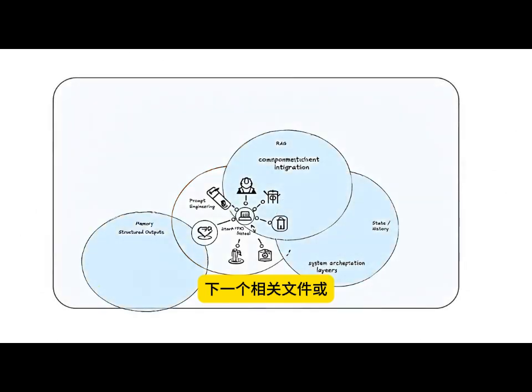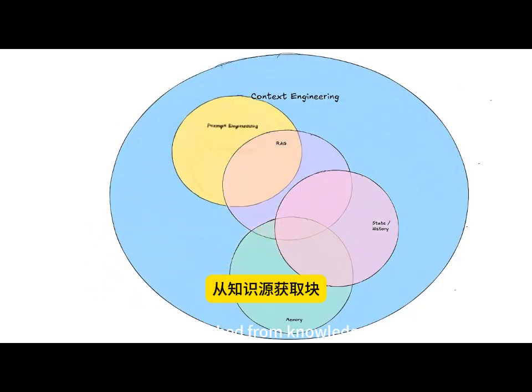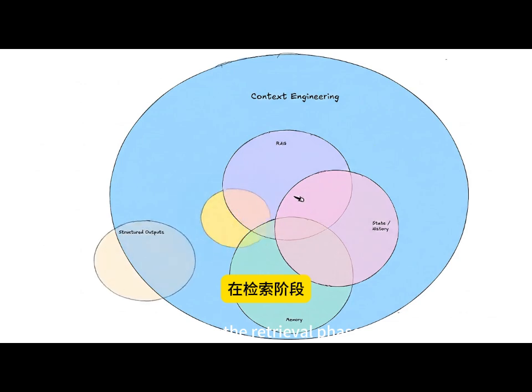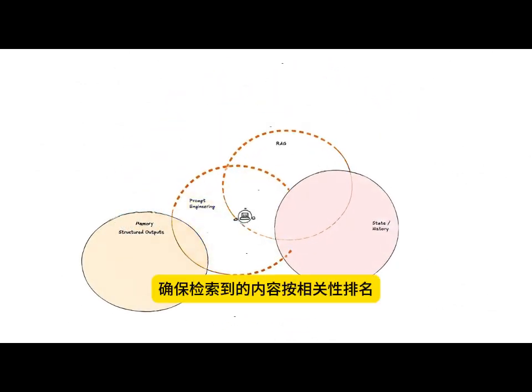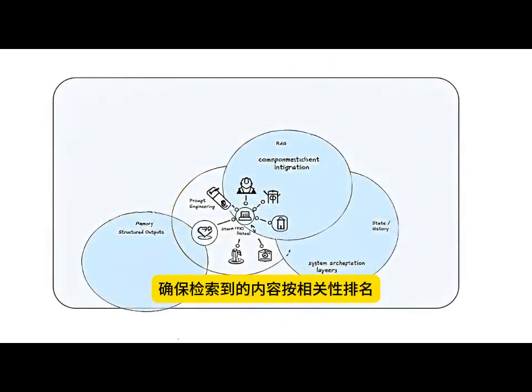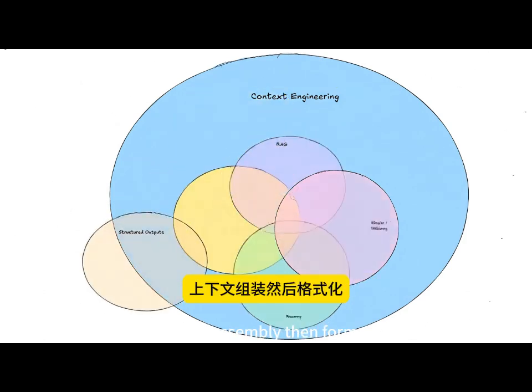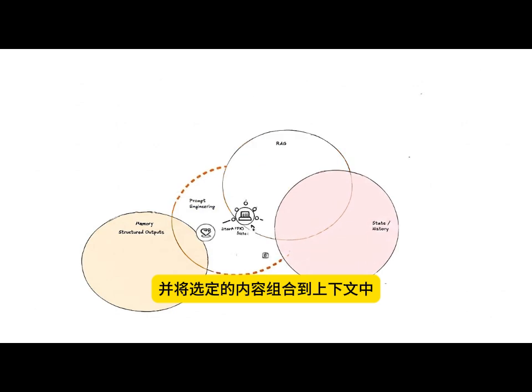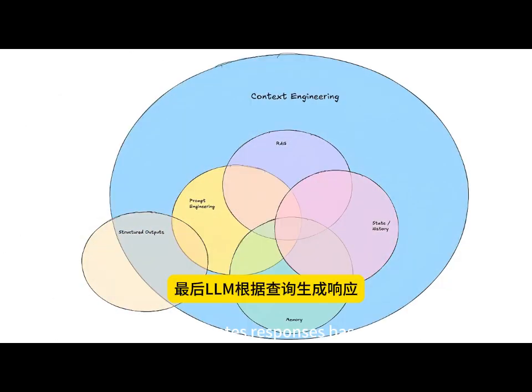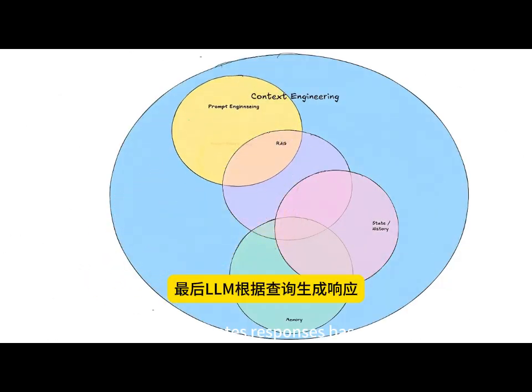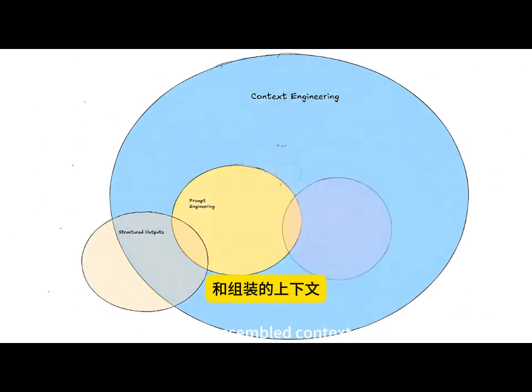Next, relevant documents or chunks are fetched from knowledge sources during the retrieval phase. The ranking and filtering stage ensures retrieved content is ranked by relevance and filtered appropriately. Context assembly then formats and assembles selected content into context. Finally, the LLM generates responses based on the query and assembled context.